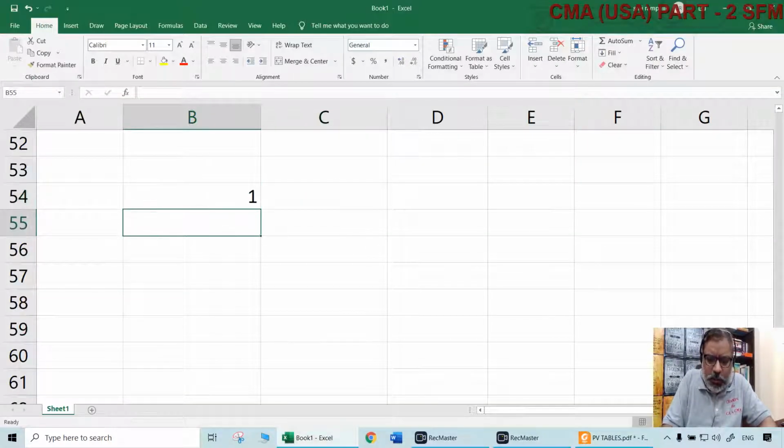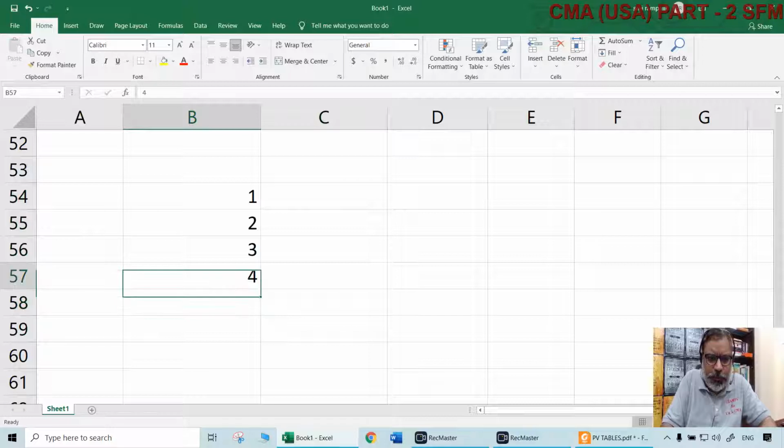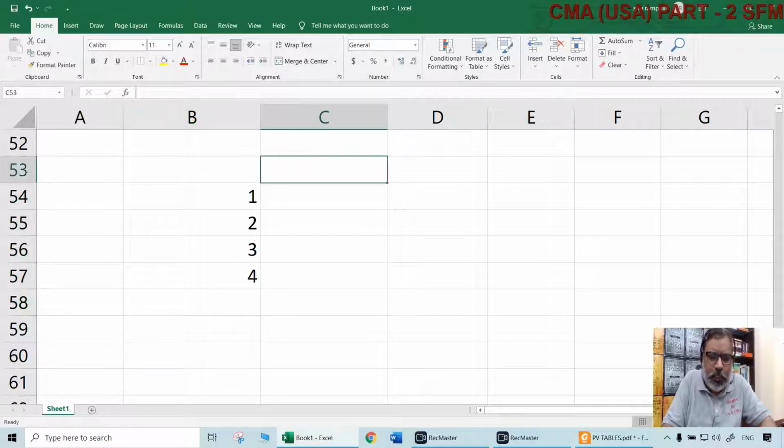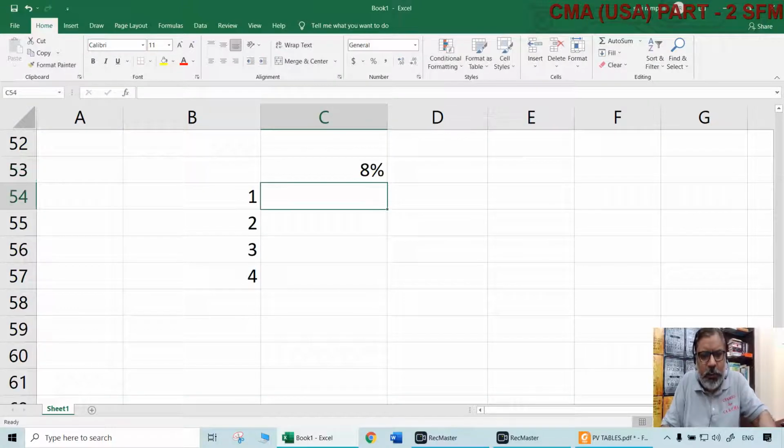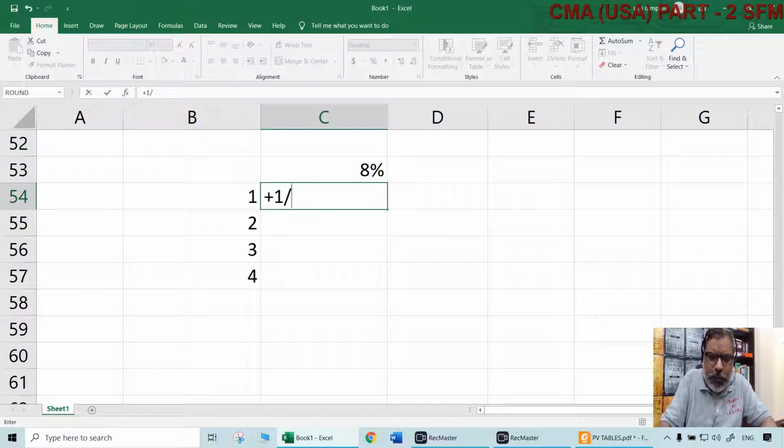So let us say how to calculate these things across the years, PVIFs. PVIFs can be calculated like this. Whatever the rate of interest is, that should be first in mind. Let us take 8%, for example, as the rate of interest. So how to get PVIFs? First, 1 divided by 1.08, because 8%, 1 plus r.